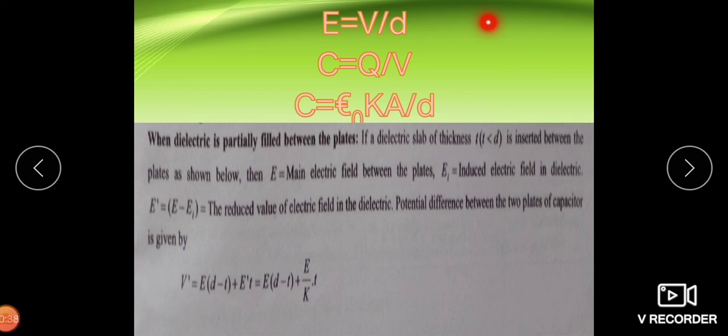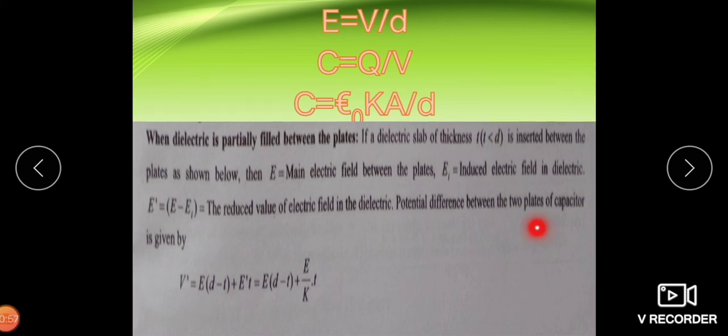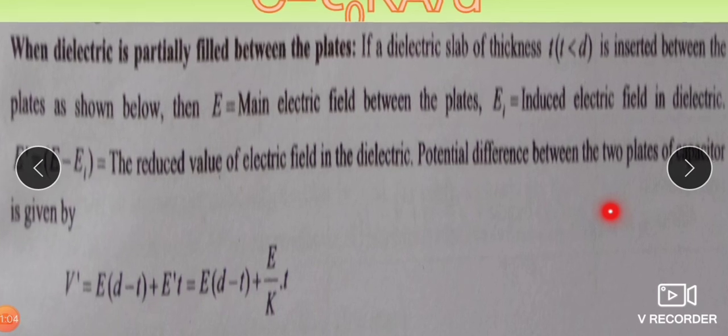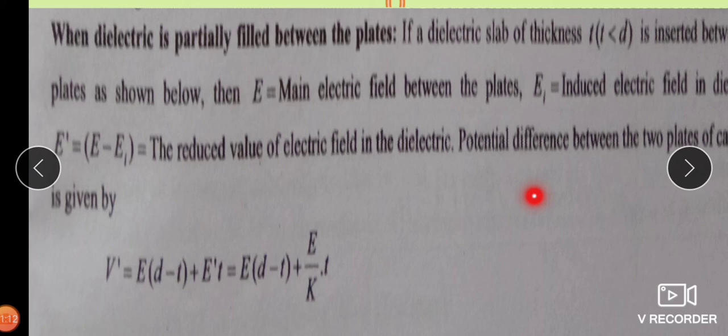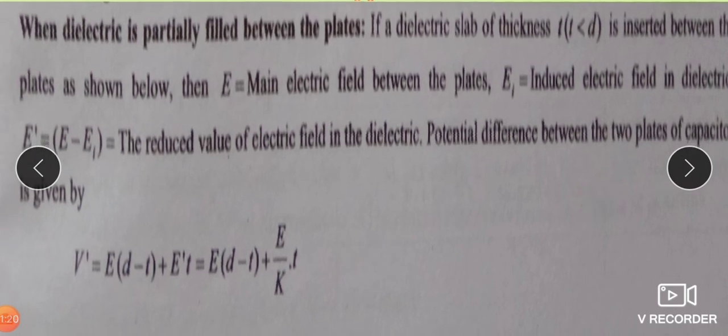The electric field E between the plates is equal to V upon D. C is equal to Q upon V, and Q is equal to epsilon 0 K upon D. When the dielectric is partially filled between the plates, a dielectric slab of thickness T is inserted between the plates, then the resultant potential V dash between the plates is equal to E into (D minus T) plus E dash into T, which is equal to E into (D minus T) plus E upon K into T.